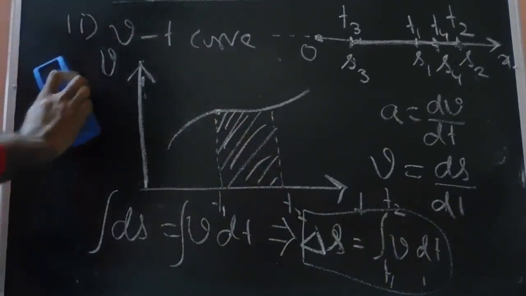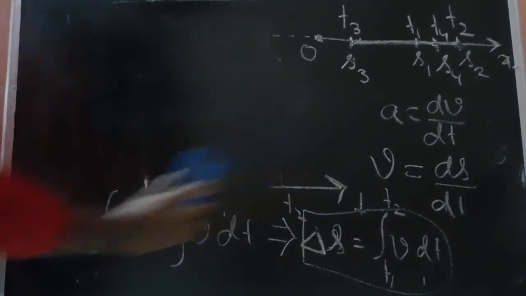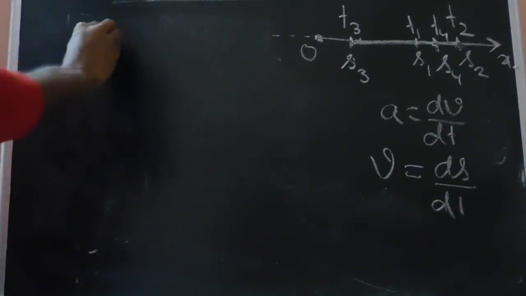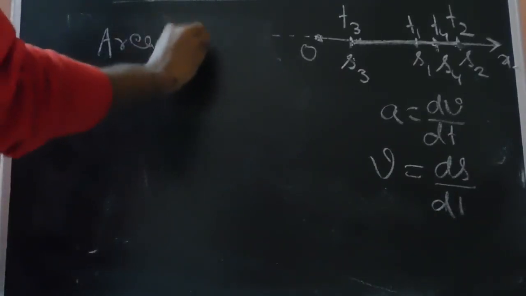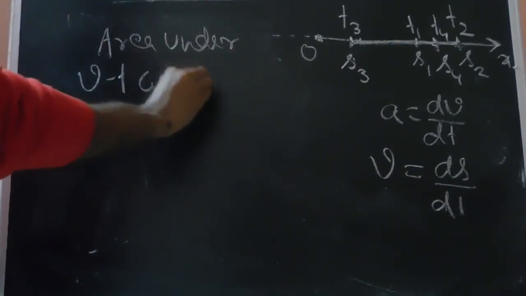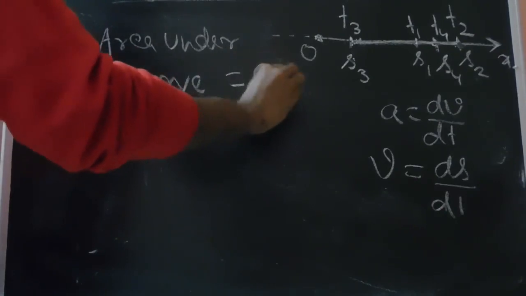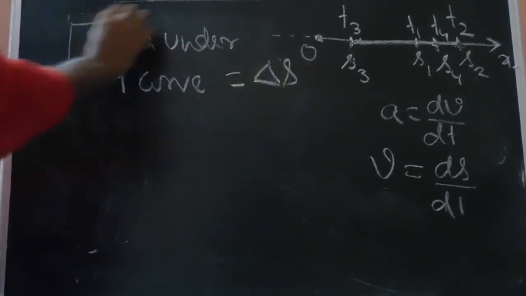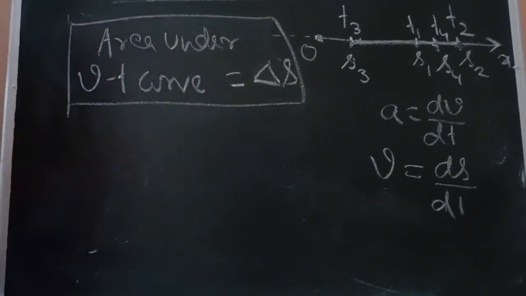So this is one of the inferences that I will write down. So area under VT curve equals the change in displacement, delta s. So this is again another one of our inferences. So these two inferences can be drawn from the VT curve.